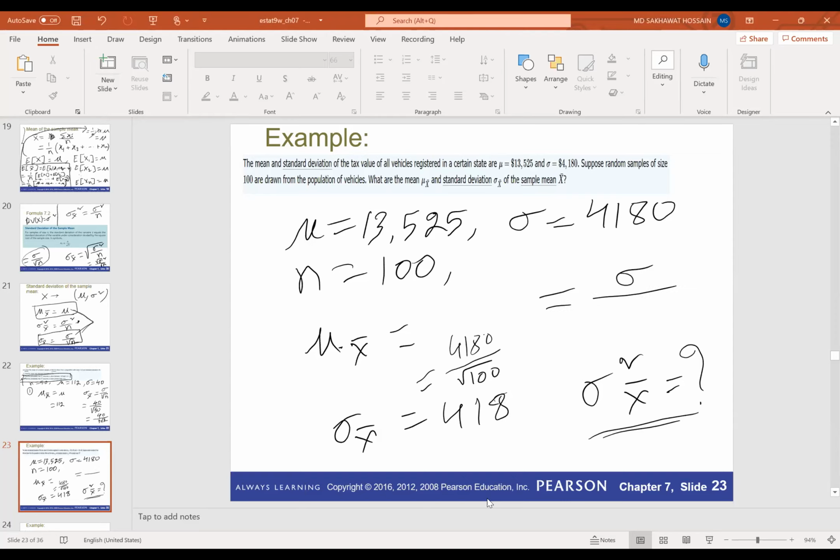So this is sigma squared over n. I think whoever got 1747.24 was doing sigma squared over n squared, but it should be sigma squared divided by n. That means the square of this number divided by 100, so it will be 174724. Yes, that should be the correct answer. Okay, thank you.